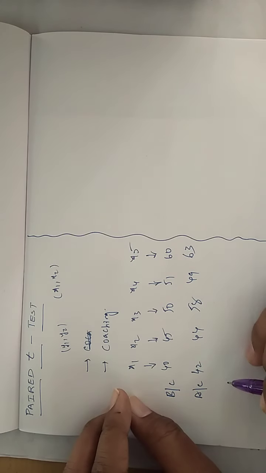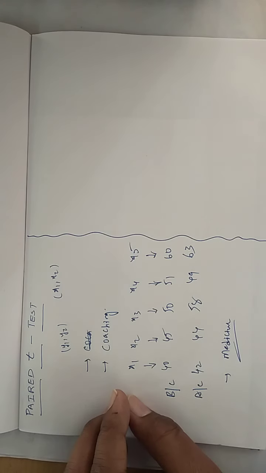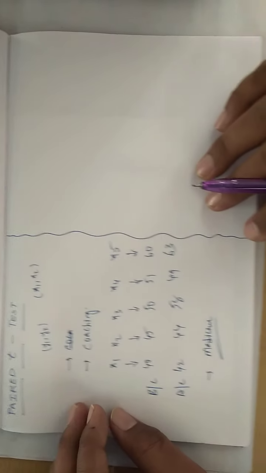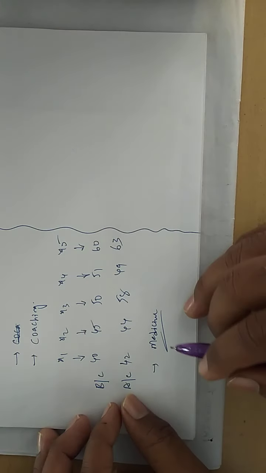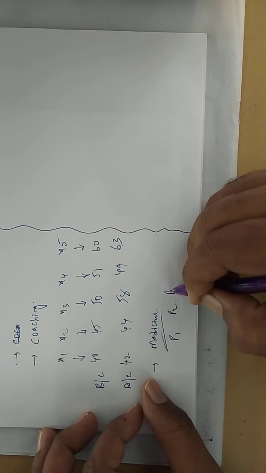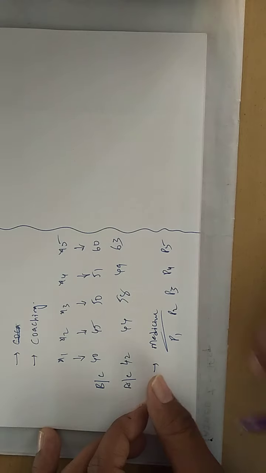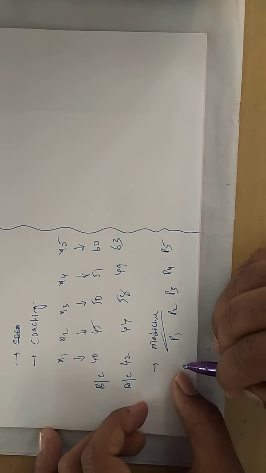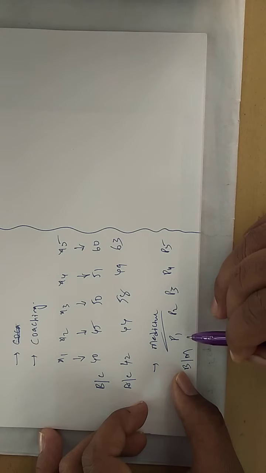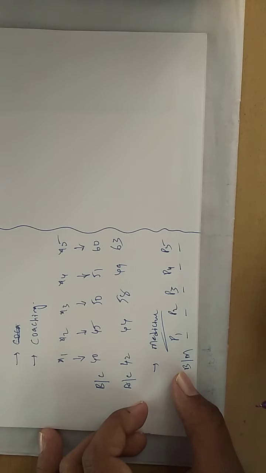One more situation I can explain here. Let us suppose a medicine is taken by patients, like patient 1, patient 2, patient 3, patient 4, patient 5. Before giving the medicine, let us suppose the body temperatures are recorded.